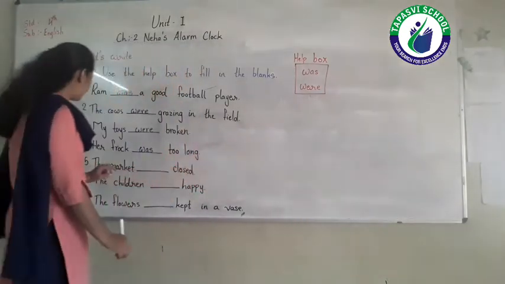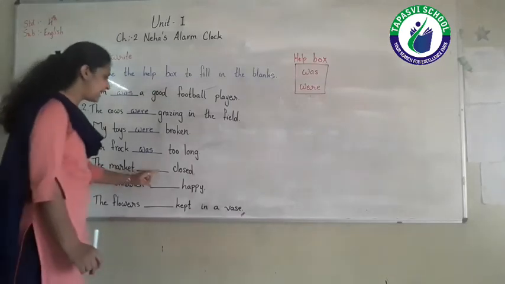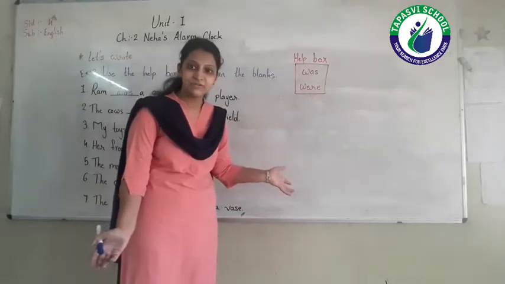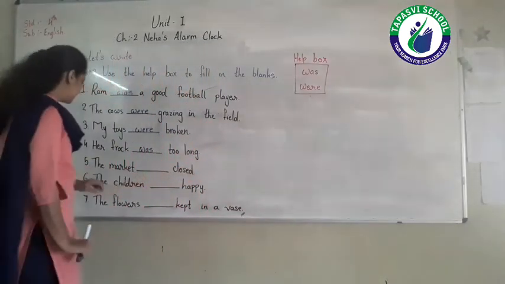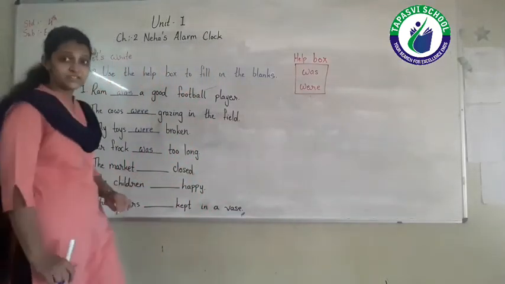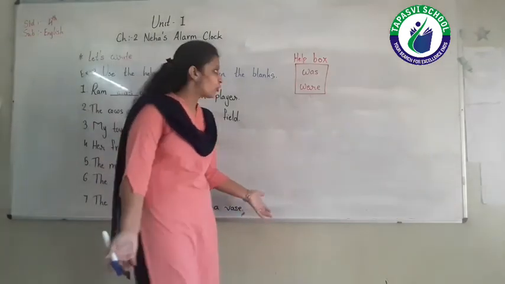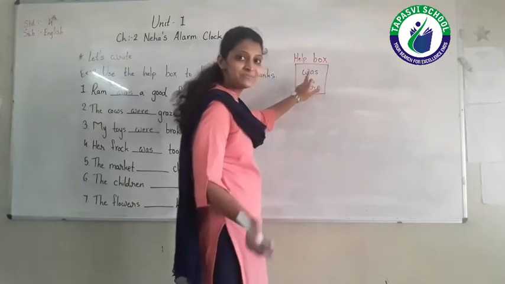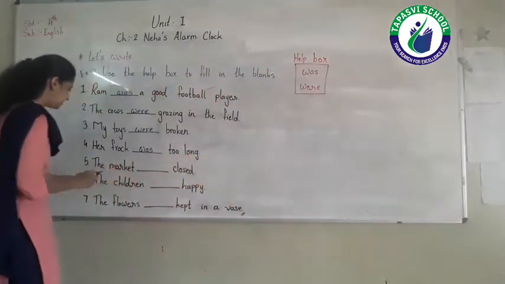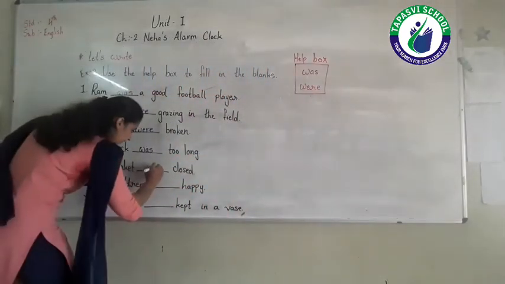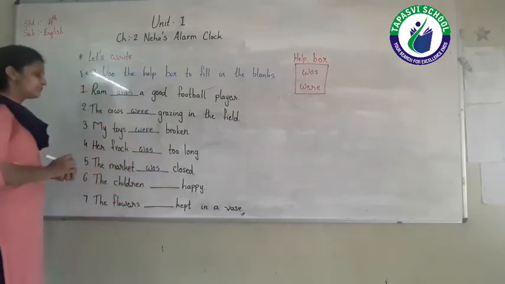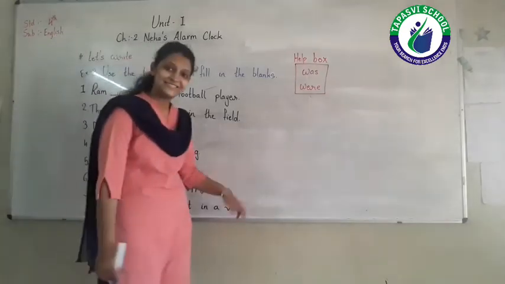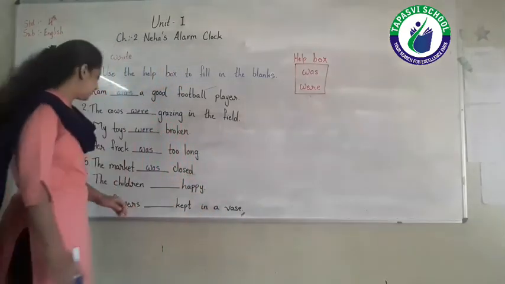Next, number 5. The market blank closed. Subject is given in singular. So we have to use verb was. So write it down here. Was in blank number 5. And we have to read the sentence. The market was closed.